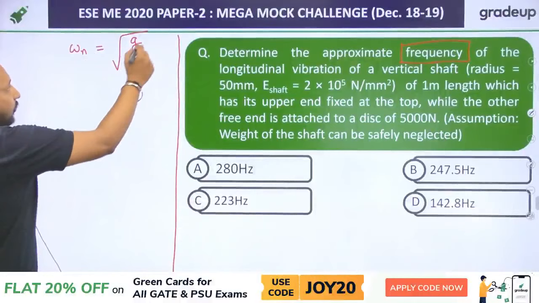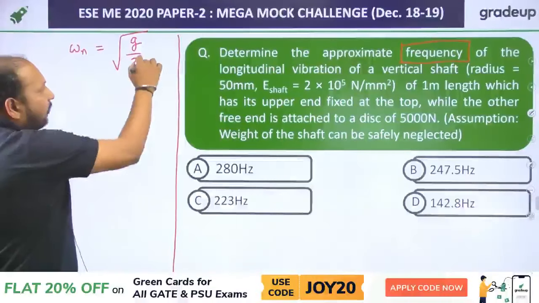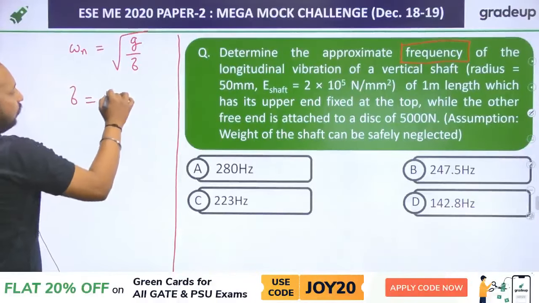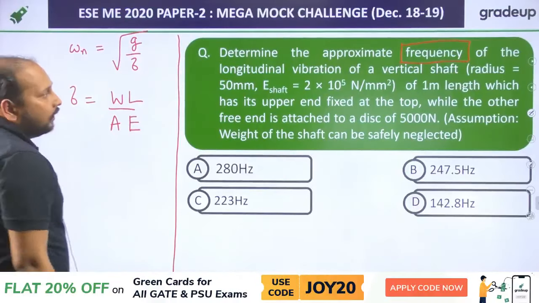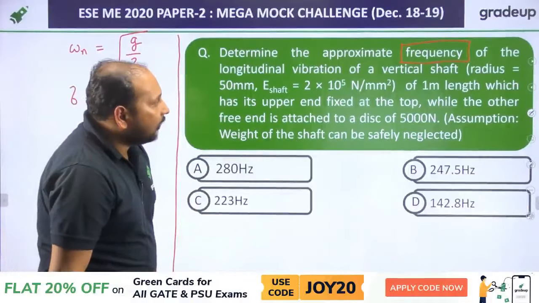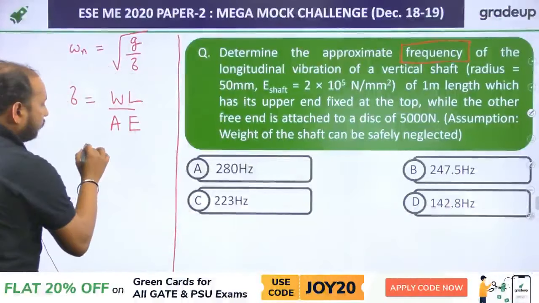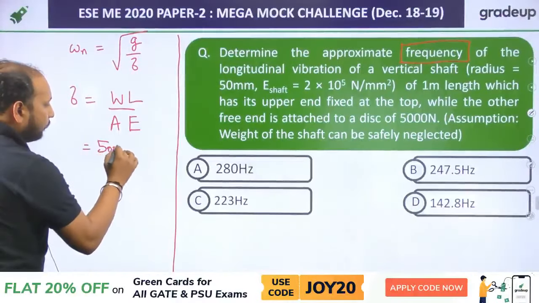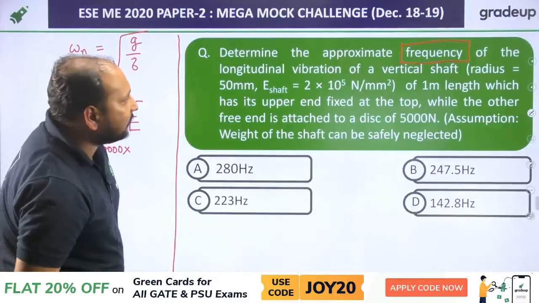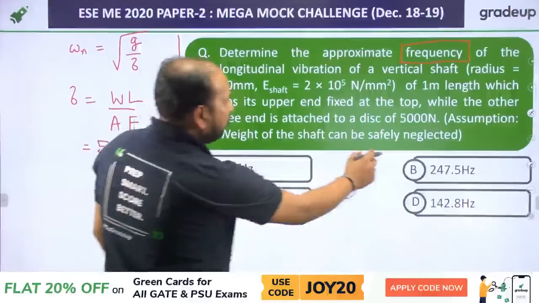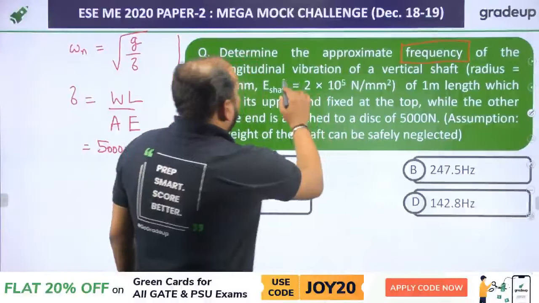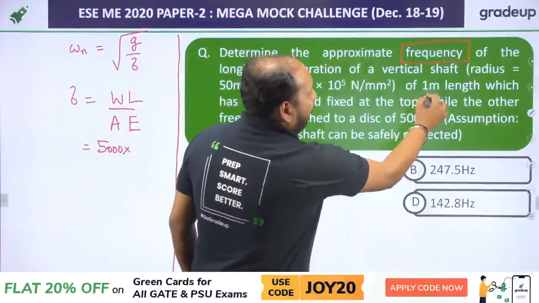Omega n is basically under root g by delta. Clear? Now g, you know the value of g, you don't know the value of delta, but delta is equal to W into L by area into E. W is already given. W is 5000, into L is given as, what's the value of L you are given? It is 1000. The length is 1 meter.